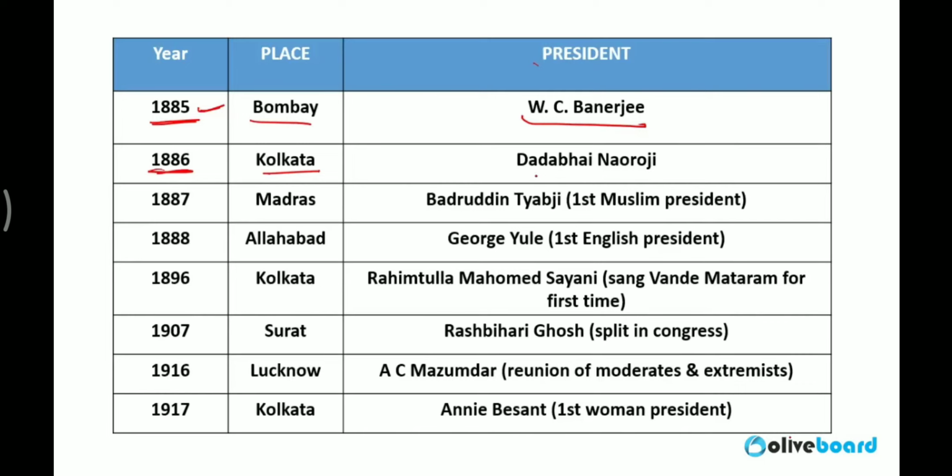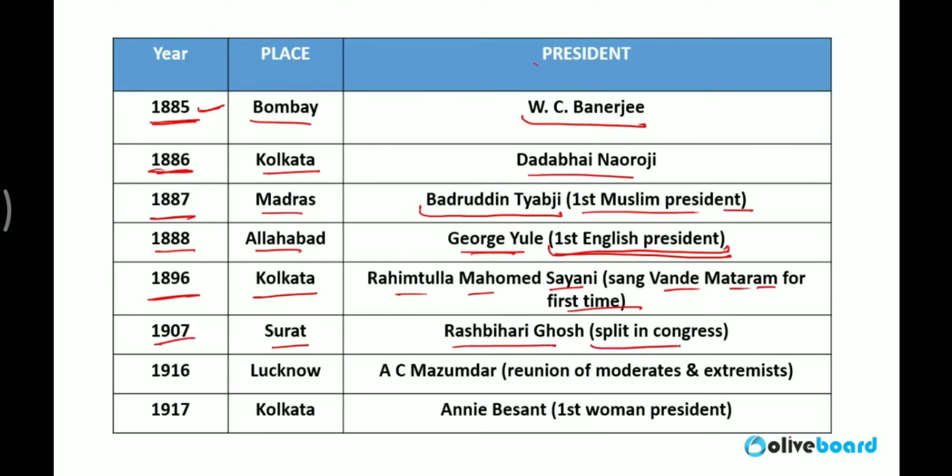1886 Kolkata, Dadabhai Naoroji. 1887 Madras, Badruddin Tyabji, first Muslim president of Indian National Congress. 1888 Allahabad, George Yule, first British or English president of Indian National Congress. After that, 1896 Kolkata, Rahmatullah Muhammad Sayani. Vande Mataram was sung for the first time. 1907 Surat, Rash Behari Ghosh, split in Congress.